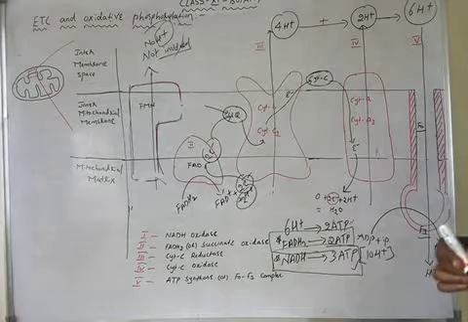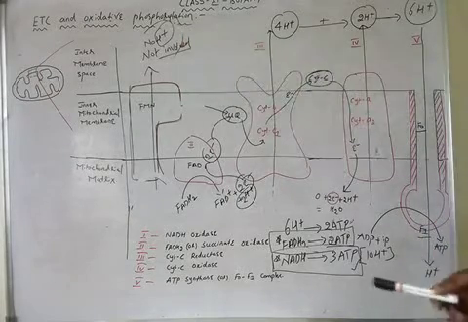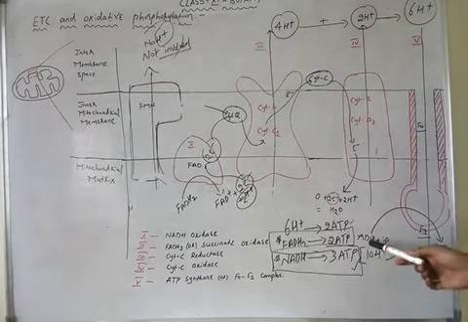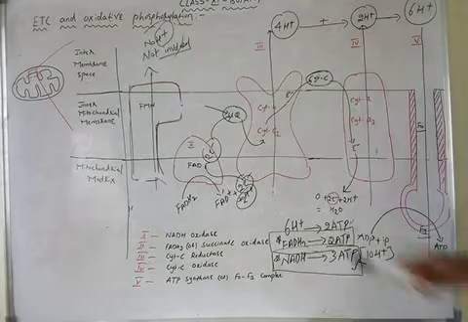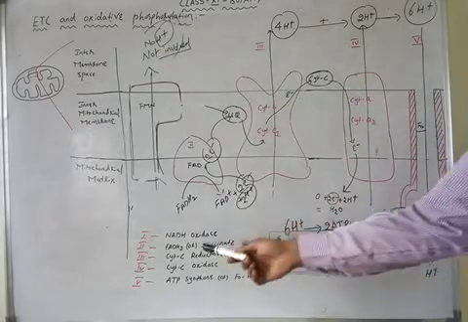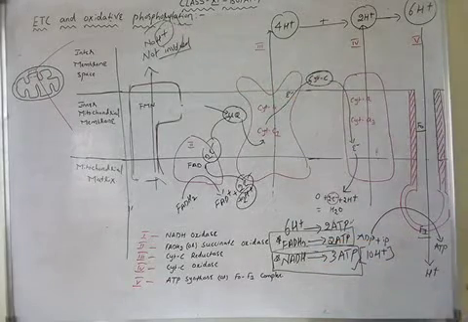This is very important. Next, coming to oxidative phosphorylation. What is meant by phosphorylation? Addition of phosphate to ADP is called phosphorylation. Oxidation means this addition of phosphate is occurring because of the oxidation of either NADH or FADH2. This is called oxidative phosphorylation.